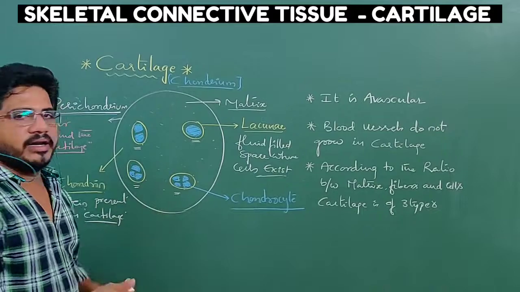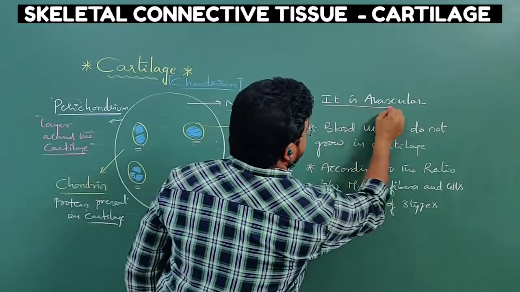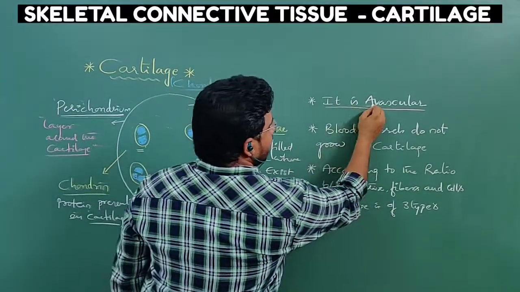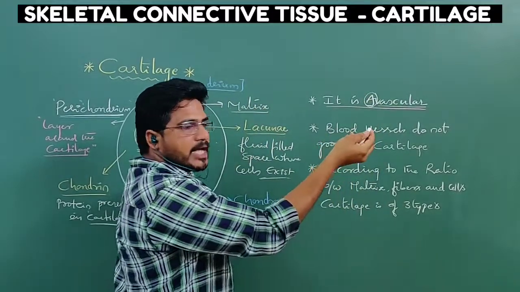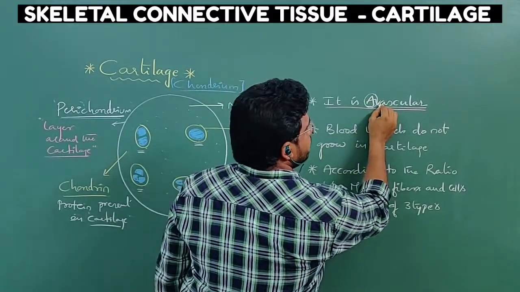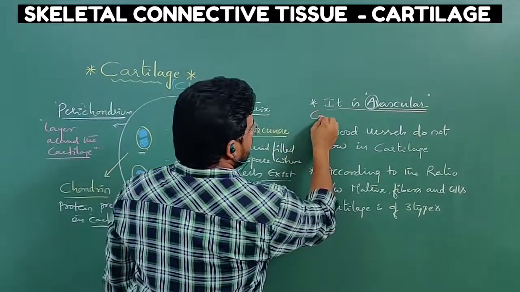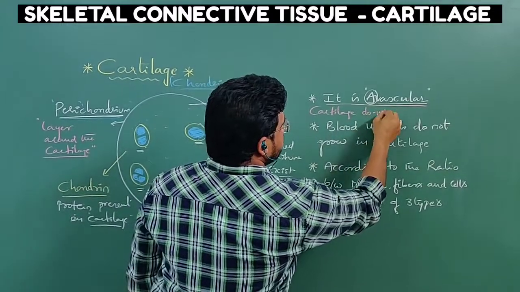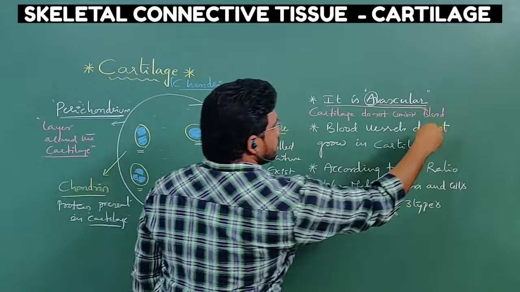Moreover, inside the cartilage, there is no blood vessel. That is why I have written here, cartilage is avascular. Observe the term avascular. A means absent. What is absent? Blood vessels are absent. That's why I have written the term avascular. Avascular means cartilage does not consist of blood vessels.